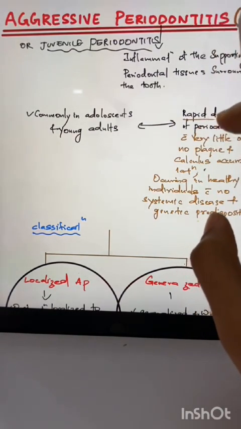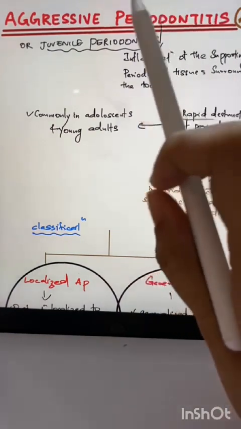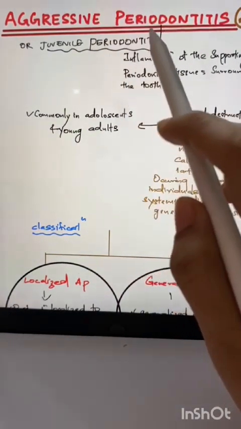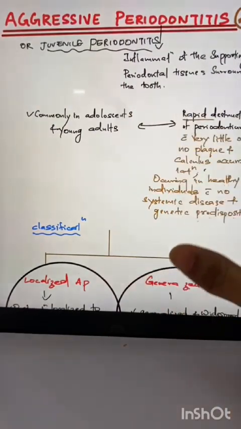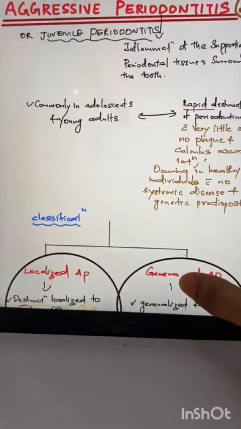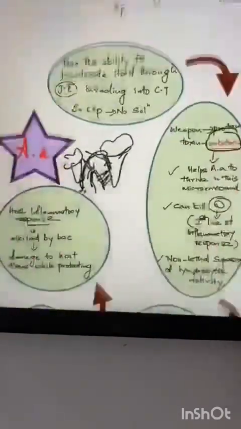Periodontitis is the inflammation of the supporting periodontal tissues surrounding the tooth. Aggressive means the form is too aggressive. That means there is a rapid destruction of the periodontium. This is basically aggressive periodontitis. We have to see some of the characteristics of this AP, aggressive periodontitis.